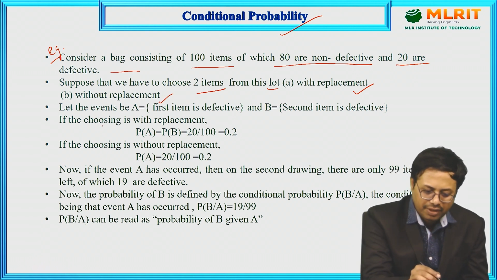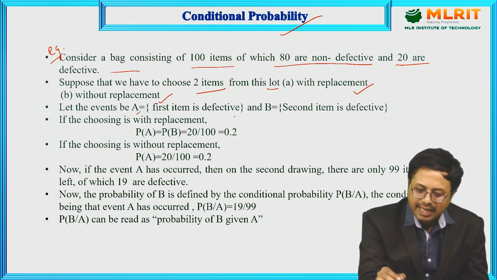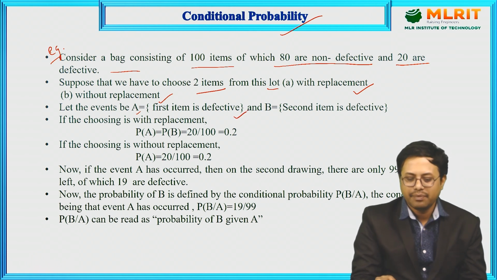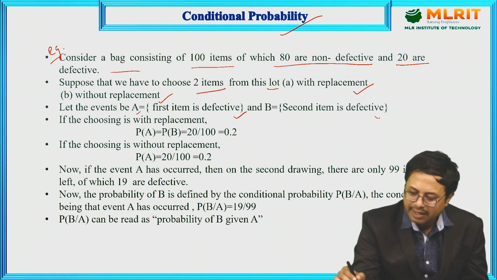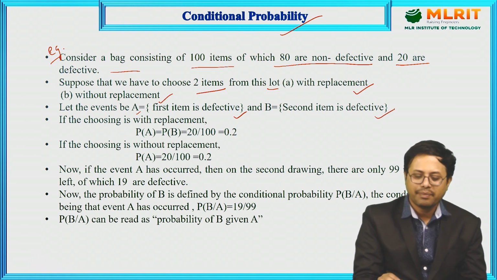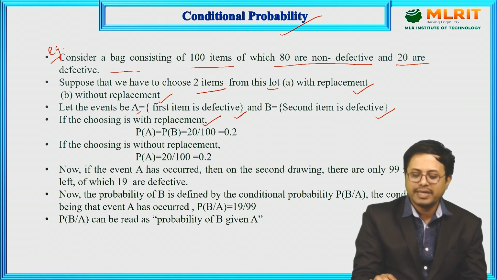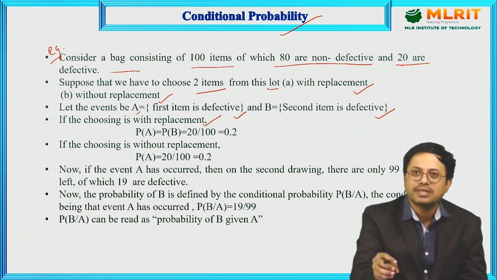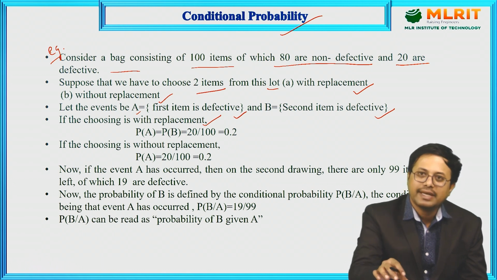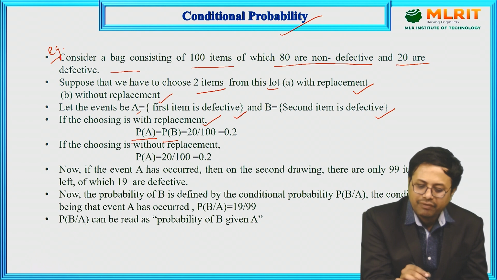For example, first let the event be A. I am considering that the first item is defective, and let the second item also be defective. I am taking the first case. If you are choosing with replacement, we are picking up 2 items. We pick up the first item, and next we replace it again. When you do that, the probability of A and the probability of B will be the same.